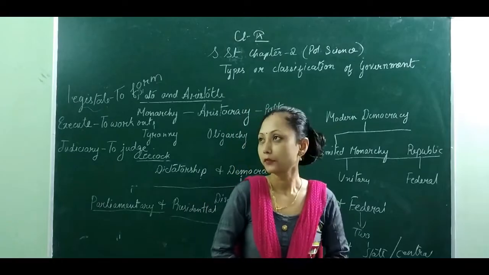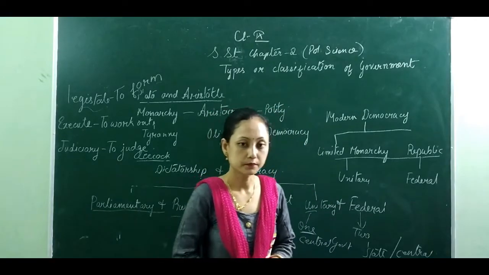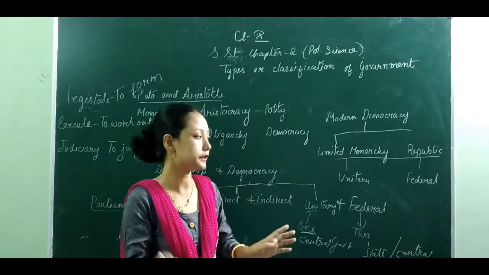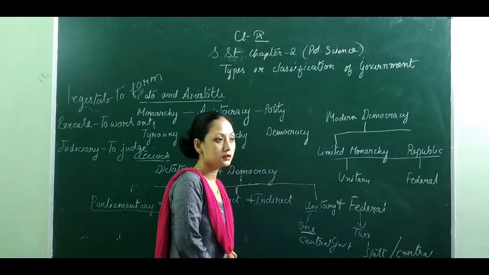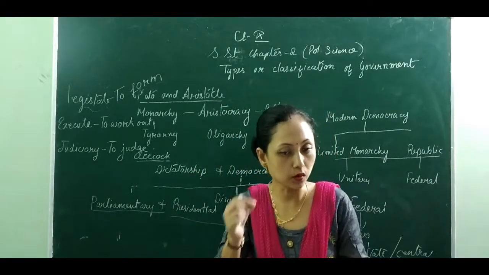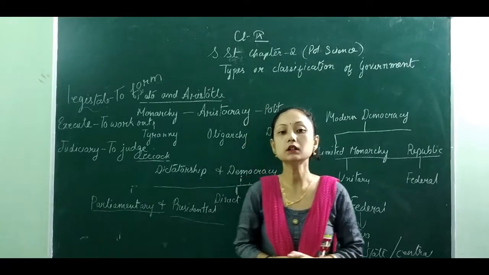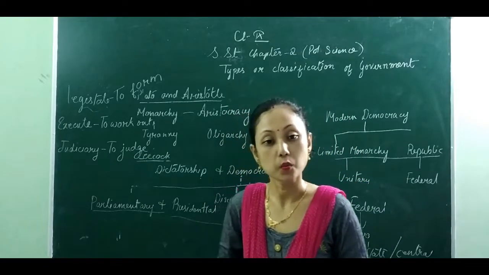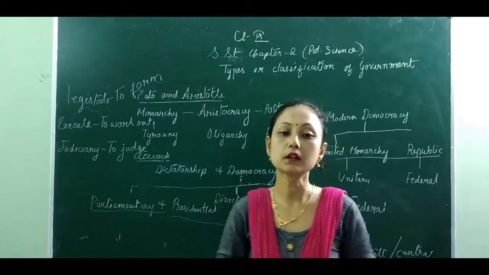Another one is written and unwritten. Written constitution and unwritten constitution. What is the difference between written and unwritten? Written constitutions are the laws which are made in words as written in the book of the government, whereas unwritten are the laws which are not written in the book of the constitution.